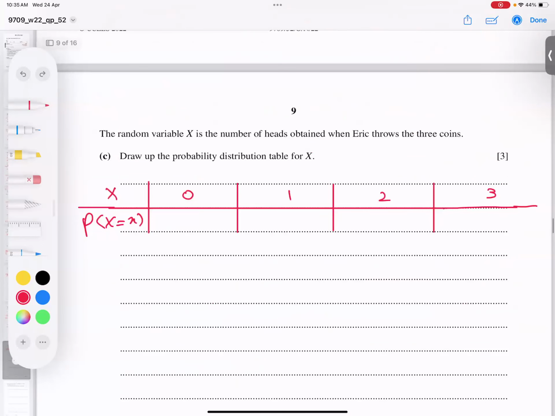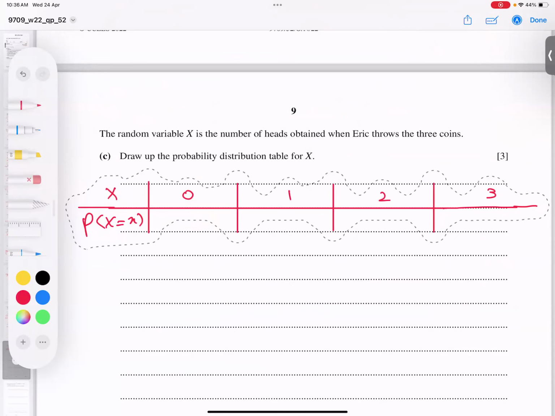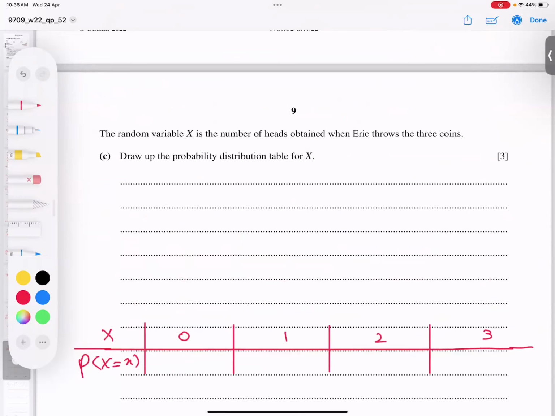Half into 3 by 4 into 3 by 4. I am writing the final answers here, so I drag it down and write all the options.